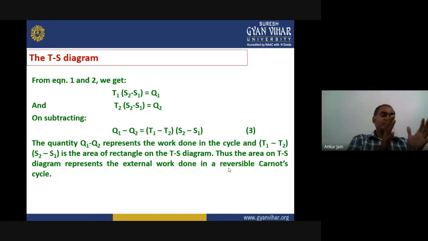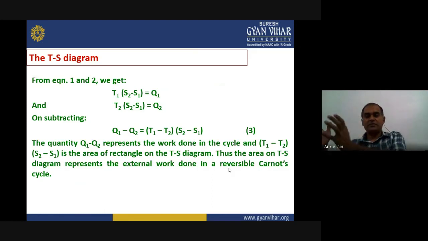If we compare mathematically and the curve, we can say the total work done can be given mathematically by this formula and can be represented by the area enclosed in the curve that represents the total work done in a reversible Carnot cycle. So that is all about the TS diagram.